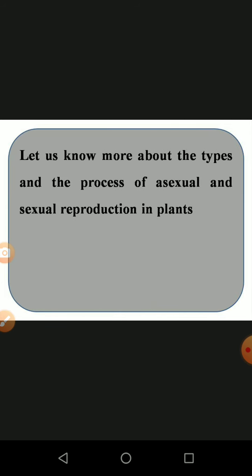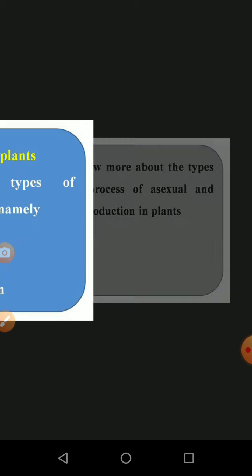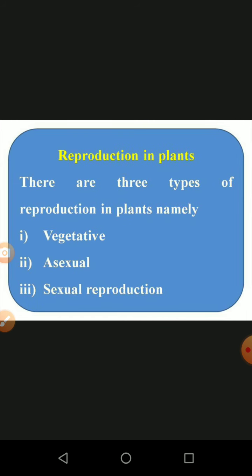And let us know about the types and the process of asexual and sexual reproduction in the plant. From this lesson, we are going to see how asexual reproduction goes on and how sexual reproduction takes place in plants. And first, we are going to see reproduction in plants. There are three types of reproduction in plants. I already told you from the diagrammatic representation that plants have three types of reproduction.